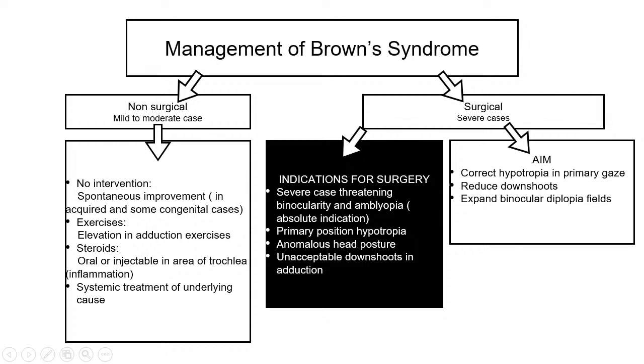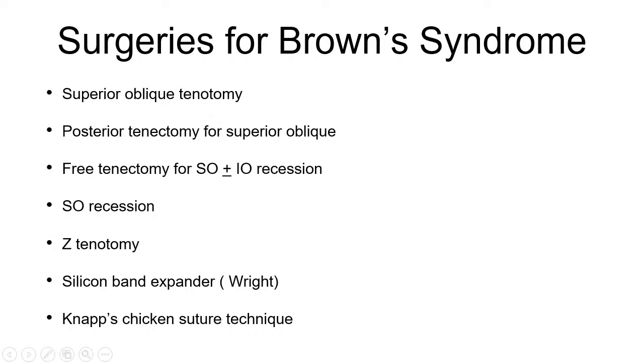In our case, the aim was to correct the primary position hypotropia. Surgeries for Brown syndrome that have been described are superior oblique tenotomy, posterior tenectomy for superior oblique, free tenotomy for SO plus minus IO recession, SO recession, Z tenotomy, silicon band expander, and Knapp's chicken suture technique. The outcomes with the first 5 techniques are very unpredictable, and there is a chance of extrusion of the silicon band with that technique.